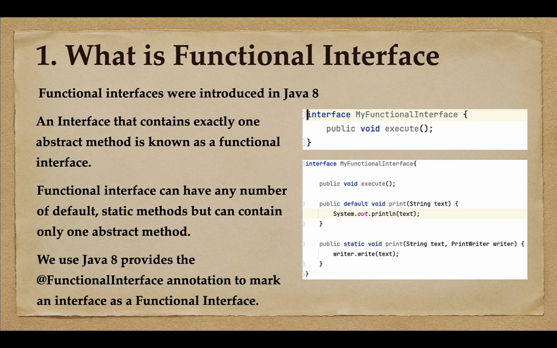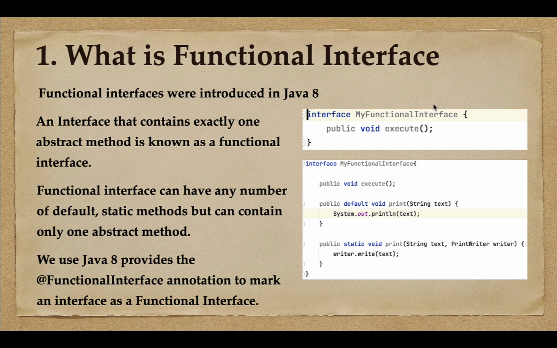In an interview, you may get a very first question like, what is a functional interface? We use a Lambda to implement a functional interface, that's why you may get this question first. Functional interfaces were introduced in Java 8. A functional interface is nothing but an interface that contains exactly one abstract method.